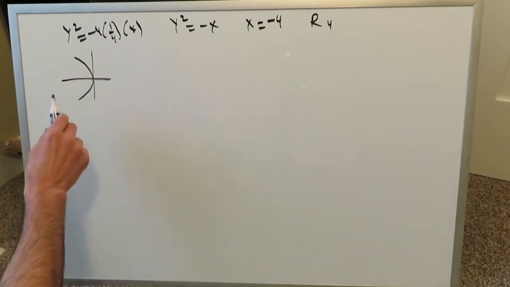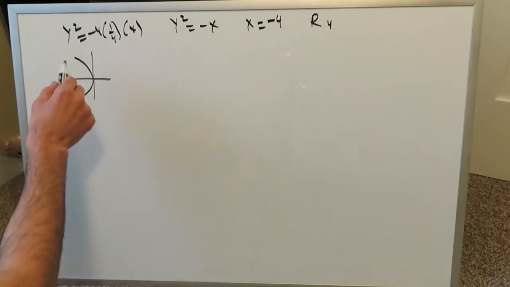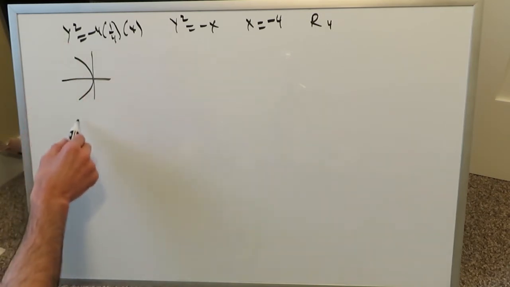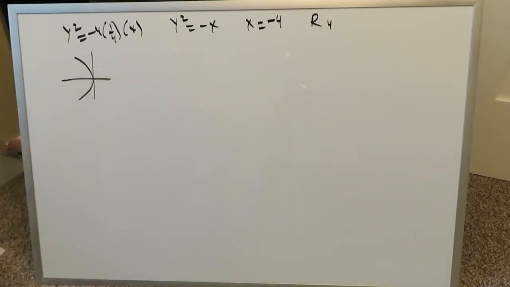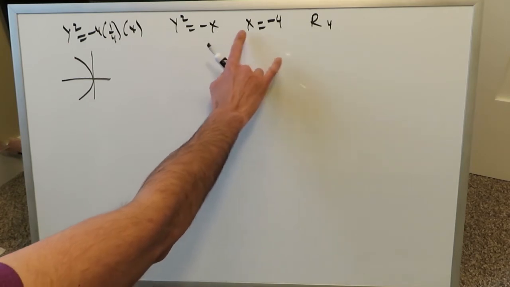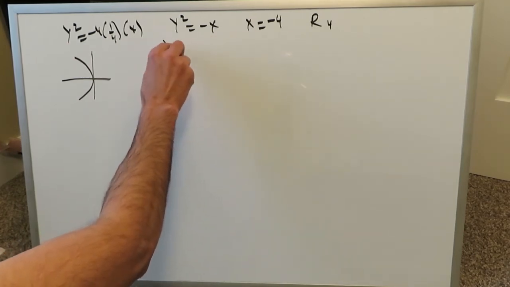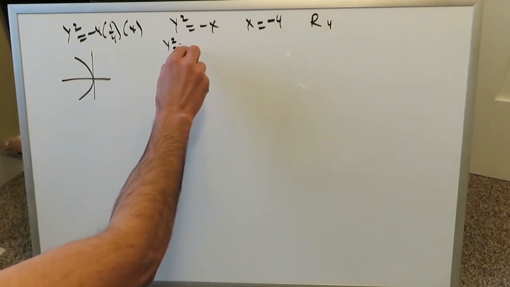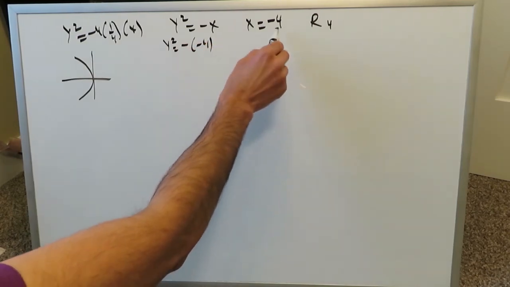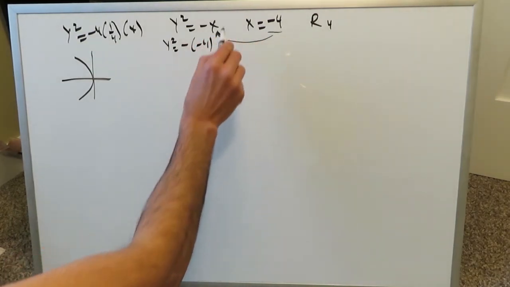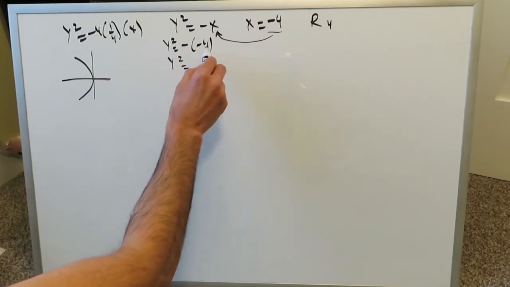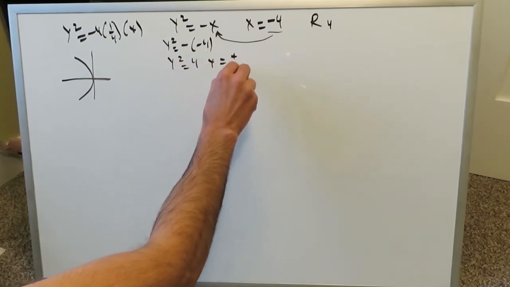x equals minus 4, you can easily tell, is a vertical line going through minus 4 comma 0. But let's do something interesting here. You see this x equals minus 4, we'll plug it in over here, y squared is equal to 4, and y is equal to plus and minus 2.